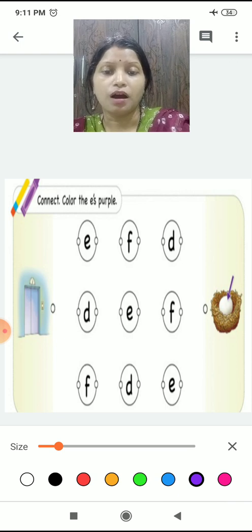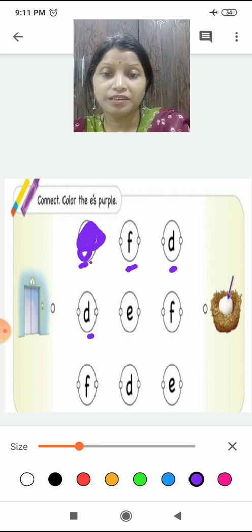Now where is E, children? Is this an E? Tell me. Is this an E? Yes. So we have to color it. Then we have to connect it. Is this an E? No. Is this an E? No. Is this an E? No, it's a D, right? Is this an E? Yes, so we have to color it.